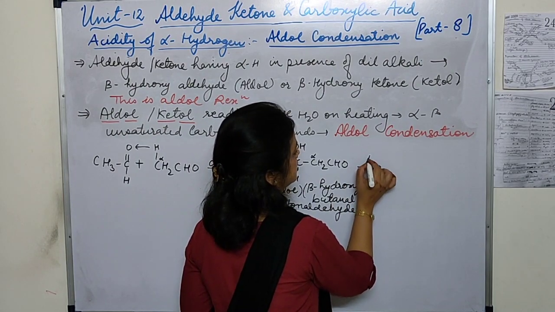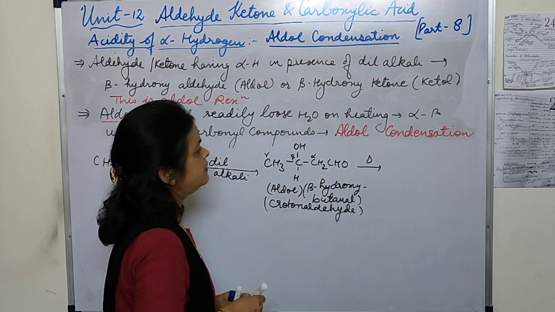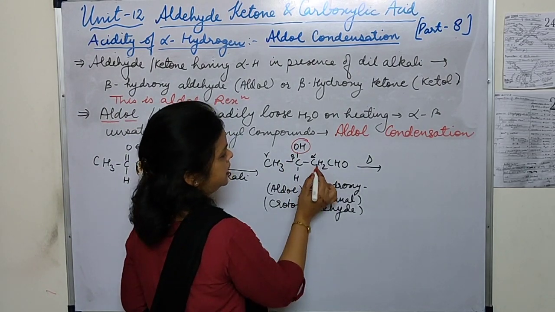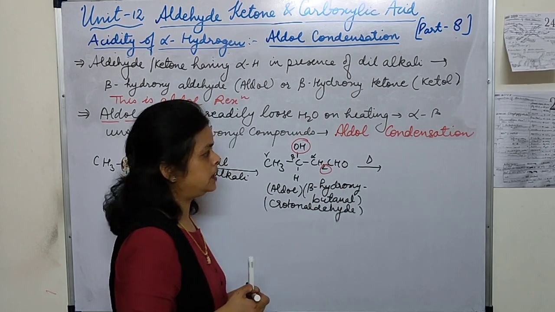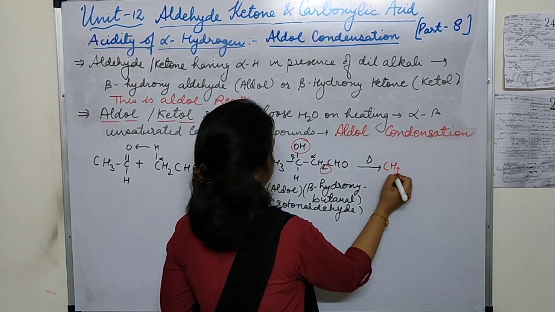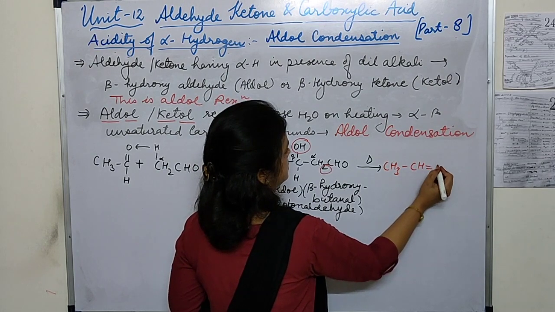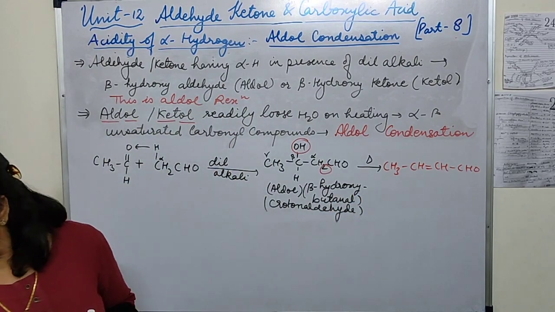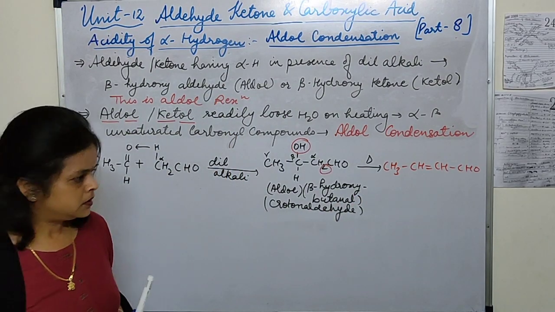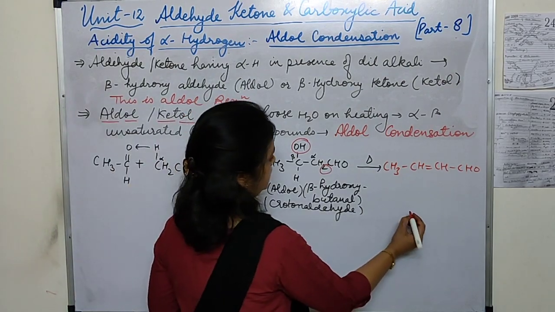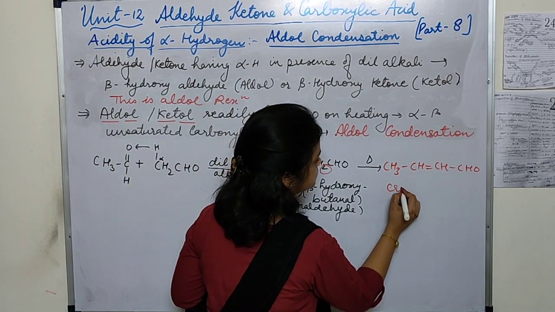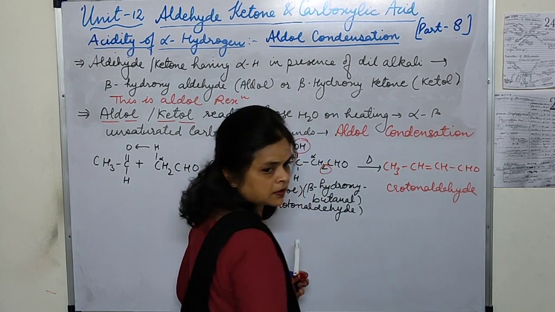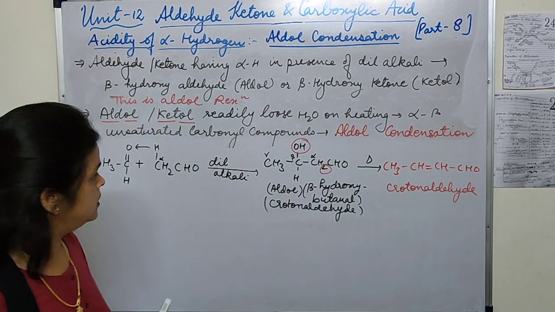Now on heating, it will give out a water molecule. How will the water molecule come out? This OH and this H will come out, and the structure will be CH3CH=CHCHO. Sorry, this is the crotonaldehyde, I had written it here, so here I should write crotonaldehyde.